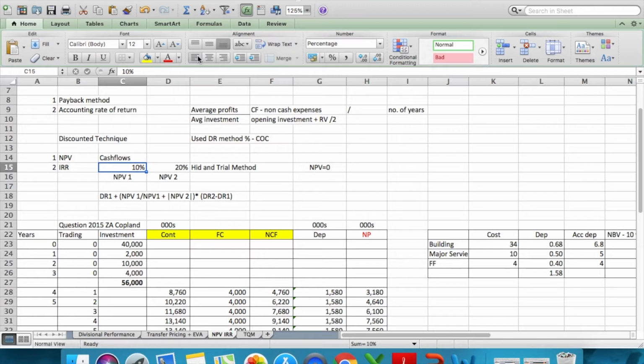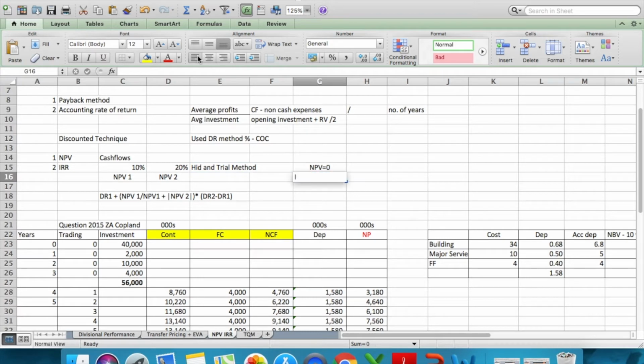If you have your own discount rate or cost of capital given in a question, let's suppose 10% here, we will increase the discount rate and calculate another NPV at a higher percentage. Why do we do that? If your NPV1 is positive at 10%, then as you keep increasing the discount rate, your NPV will start decreasing. As your cost goes up, the net present value of the cash flows goes down. So there's going to be a value between 10% and 20% where NPV goes to 0.